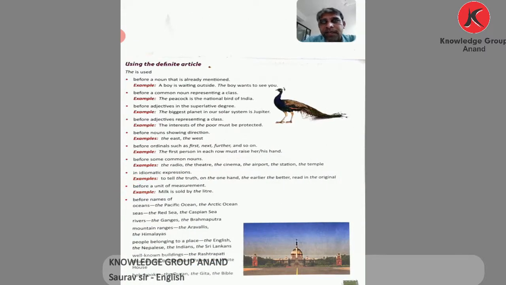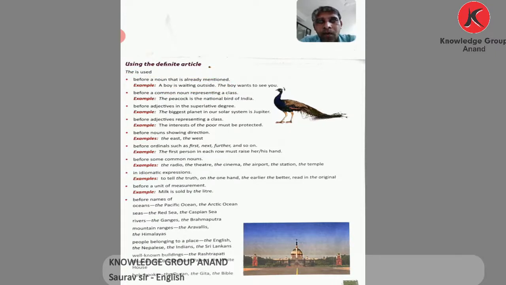Now see where the is used. Listen, keep this point in mind. This point is very important for you. Before a noun that is already mentioned. We have already seen the example: a boy is waiting outside. The boy wants to see you. A boy, singular. In the first sentence we talk about a boy; in the second sentence we talk about the same boy. That is why here we use the.